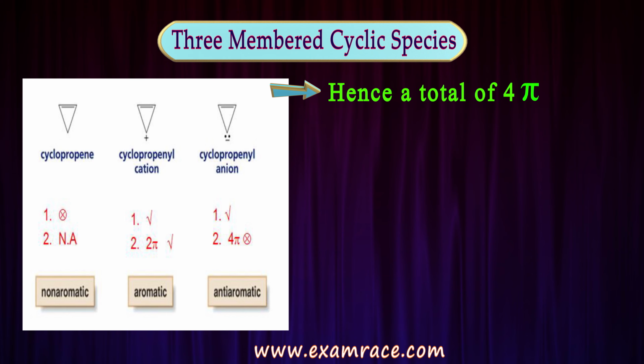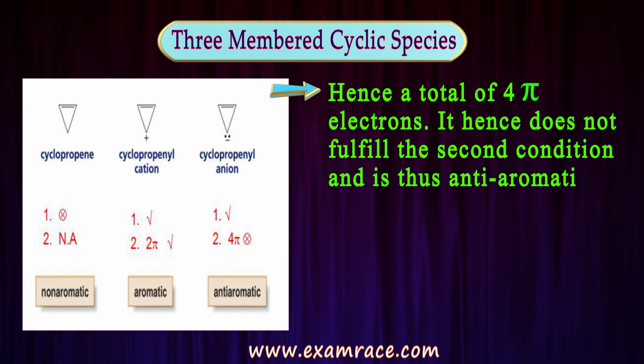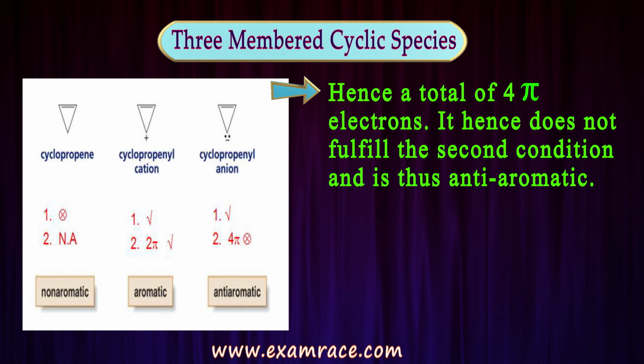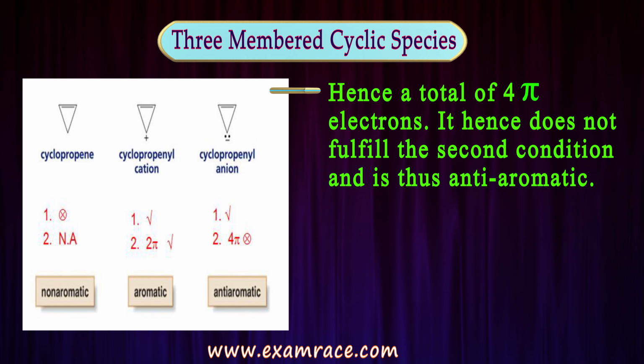So the total number of electrons we get is 4 pi, and from the 4n plus 2 pi formula it should be 2 pi, 6 pi, like this. So this is not fulfilling the second condition. Okay, so this is an anti-aromatic compound, or we can say non-aromatic.